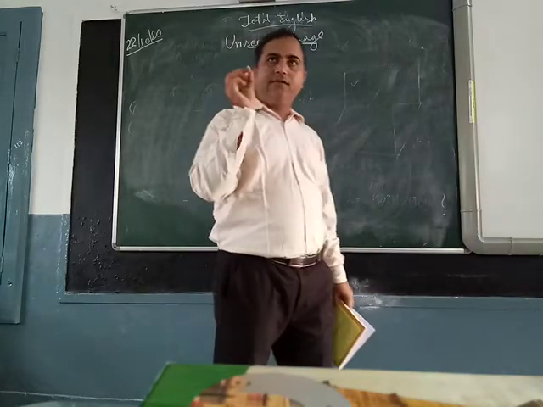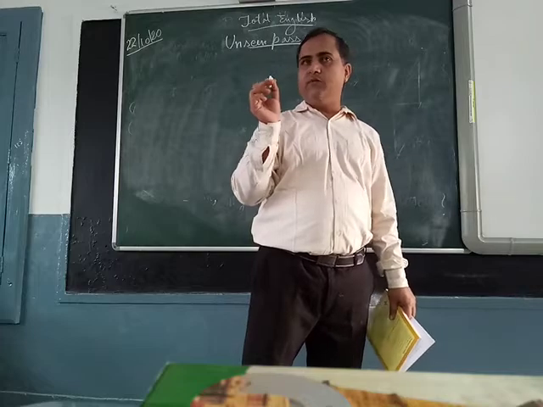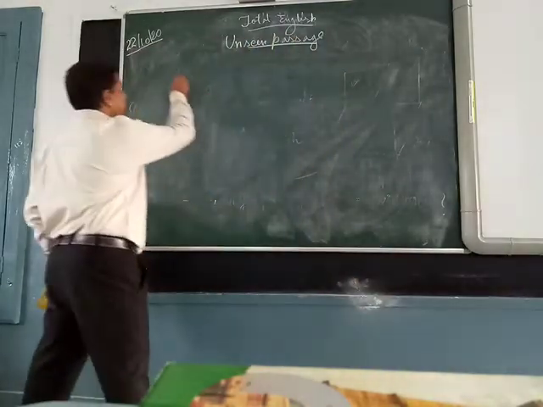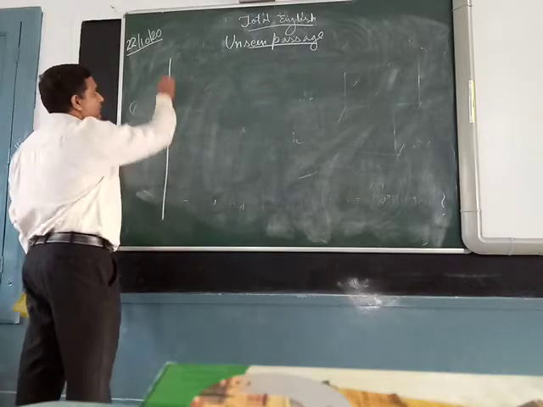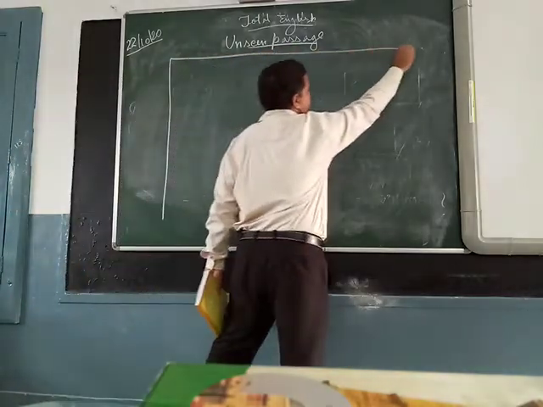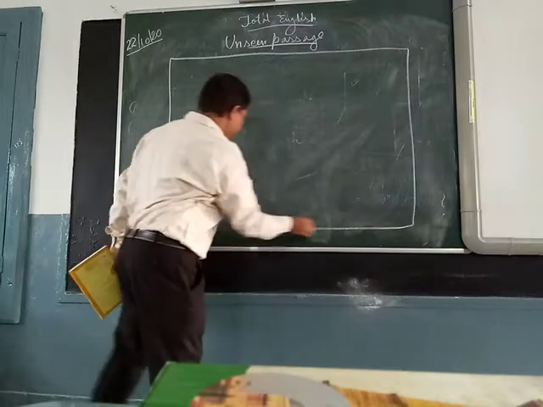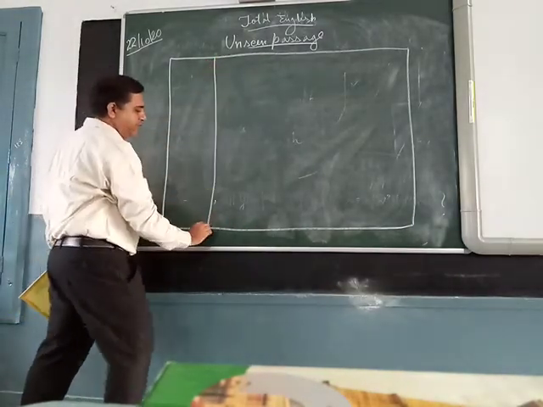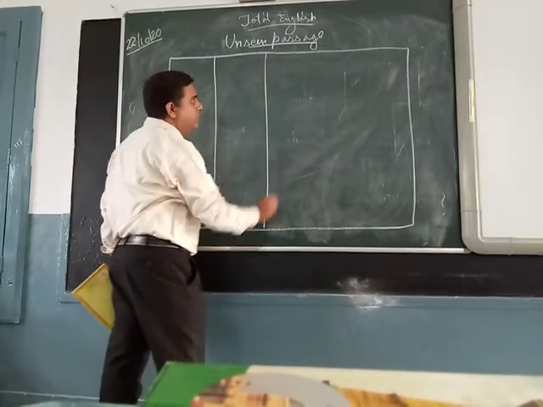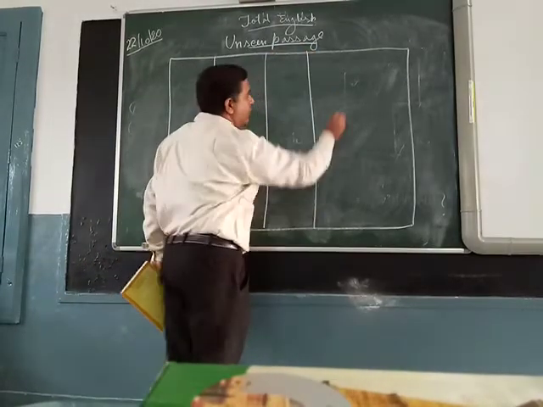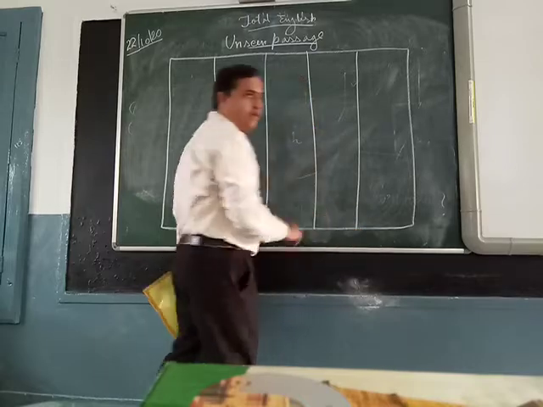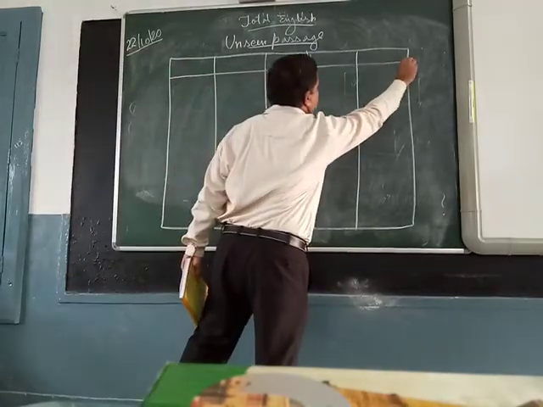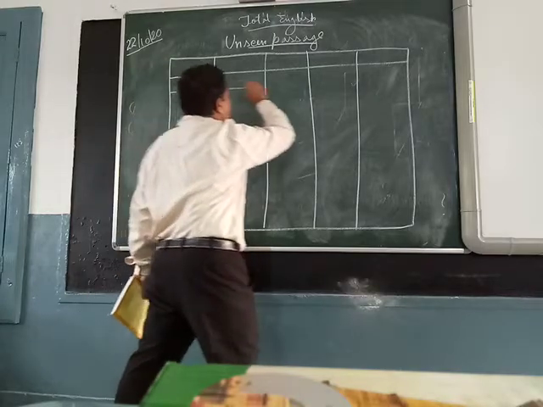pencil and scale. Pencil and ruler you have to use and you have to make this block diagram at first for this. And how you can make? Using your pencil and scale. How many columns are there? 5. 1, 2, 3, 4 and 5. And then here you have to make how many rows? 10 rows. 1, 2,